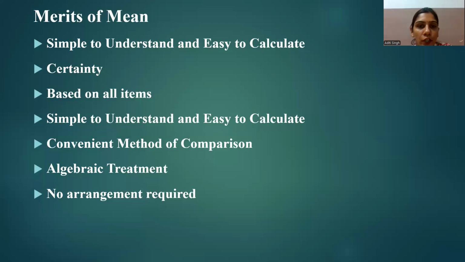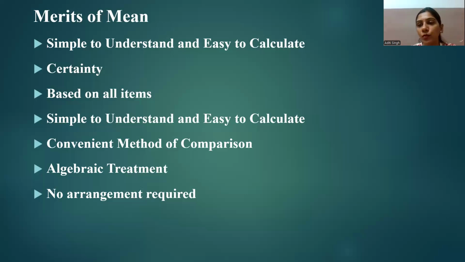Next, no arrangement is required for the mean. The calculation of the arithmetic mean does not require any grouping or arrangement of the items, as we have to do for the median and mode. Especially for calculating the median, we have to place all the data in ascending or descending order. This type of arrangement is not needed while calculating the mean. So these are some merits of the mean.